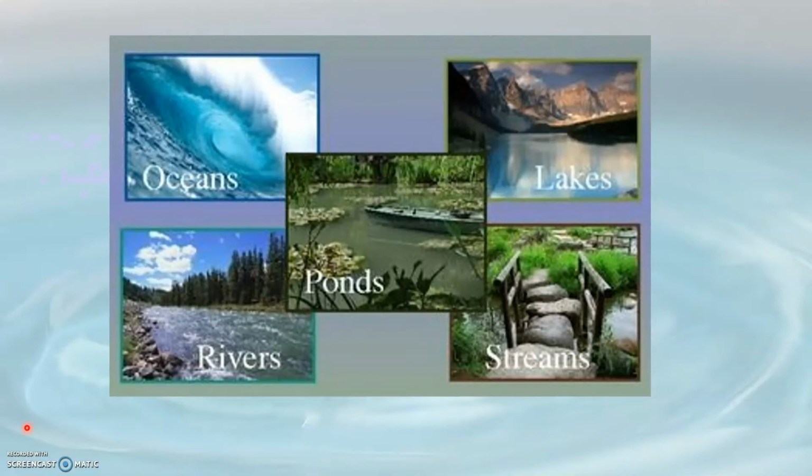In the beginning of this chapter, we have already learned various sources from which we get water on earth. Some of the natural sources of water are oceans, rivers, ponds, lakes, streams, rain, etc. So these are the natural sources from which we get water on earth. So we know that we have water everywhere around us. But do you think that all this water is fit for human consumption? Or is that fit for drinking?